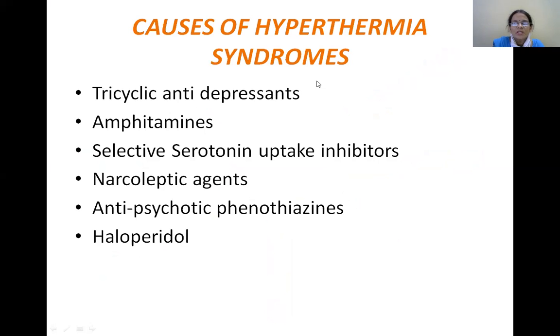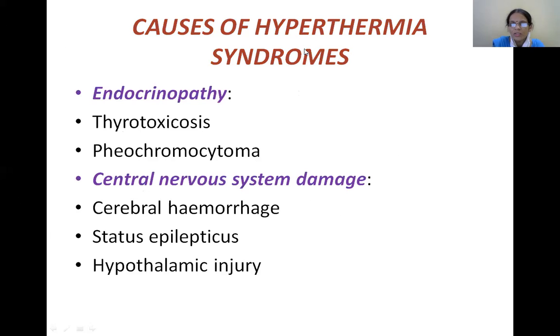The other drugs which can cause hyperthermia are tricyclic antidepressants, amphetamines, selective serotonin reuptake inhibitors, and neuroleptic agents such as antipsychotic phenothiazines and haloperidol. These are the different drugs which can cause hyperthermia. The most important one is heat stroke. The second one is drug-induced hyperthermia.